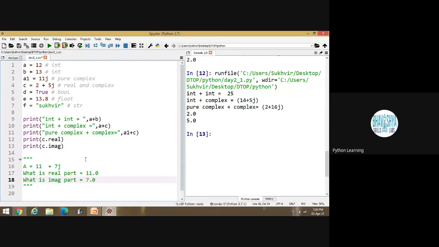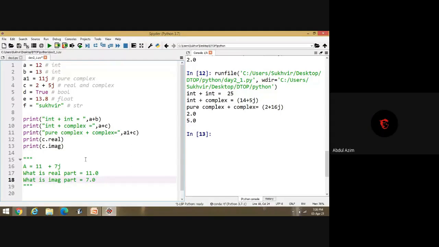Real and imaginary parts are by default saved inside complex as floating point. That's why 11 is equal to 11.0 and 7 is read as 7.0. You can write 7, but you have to write the answer as 7.0, not 7. Suppose this is a question inside an examination. It may be there.